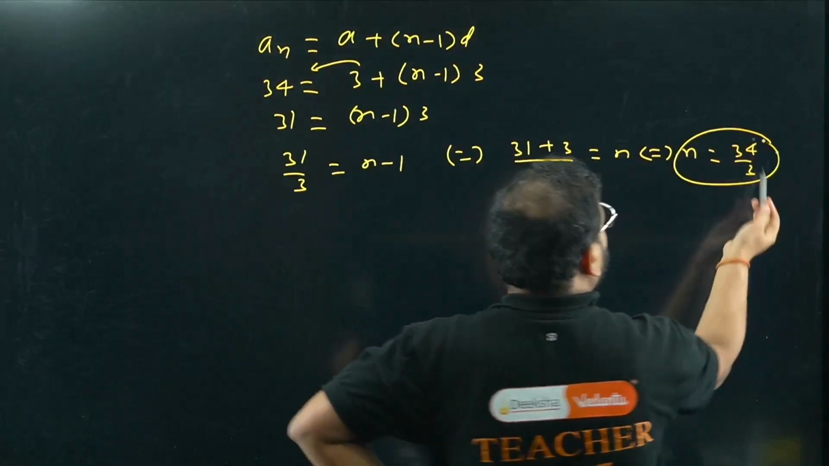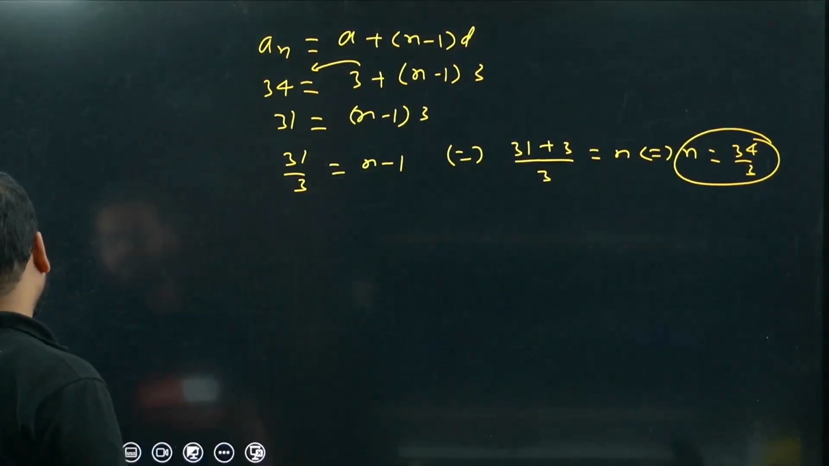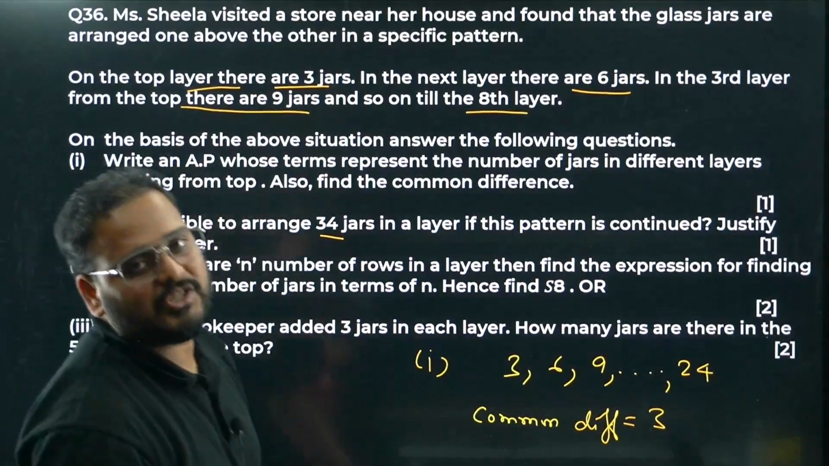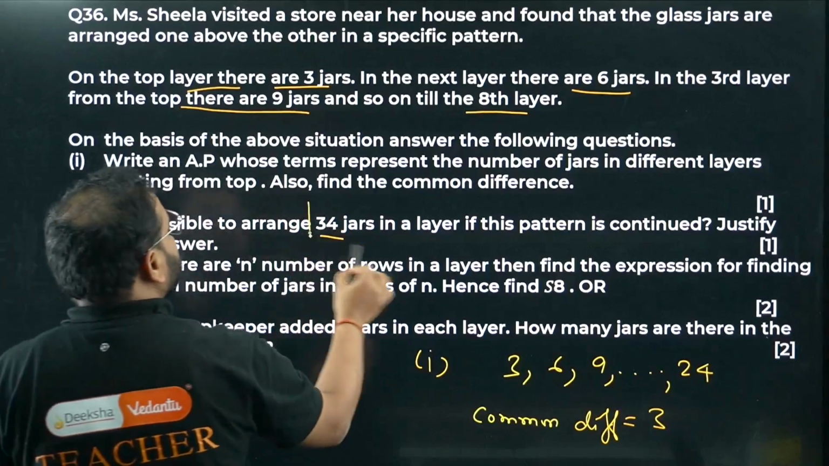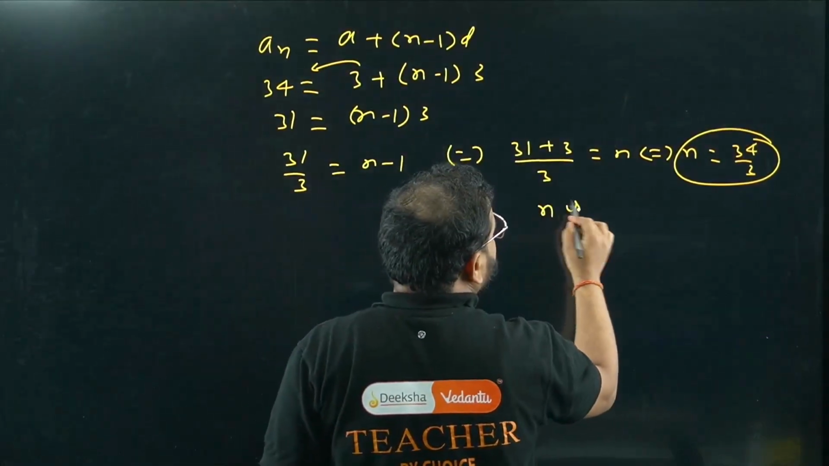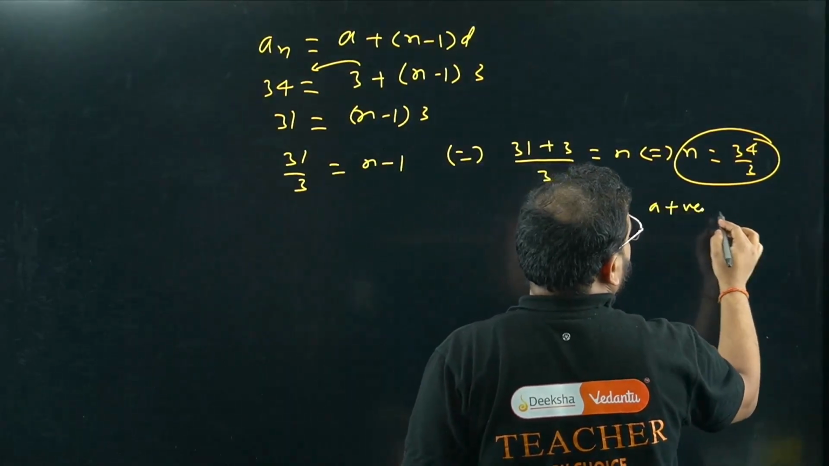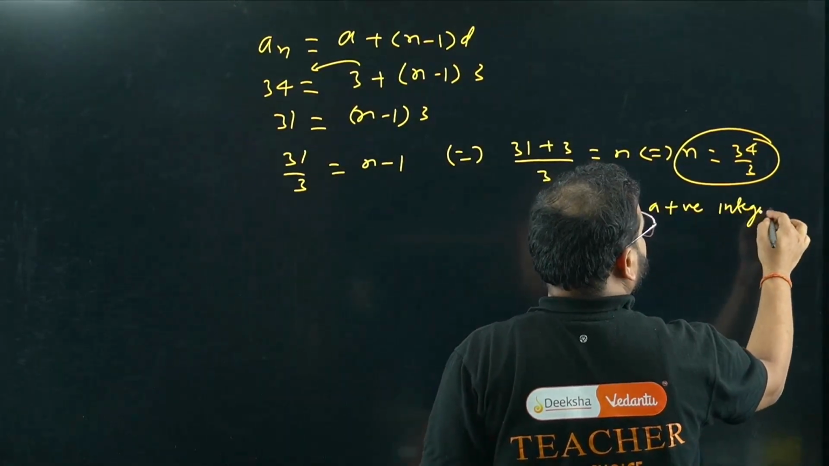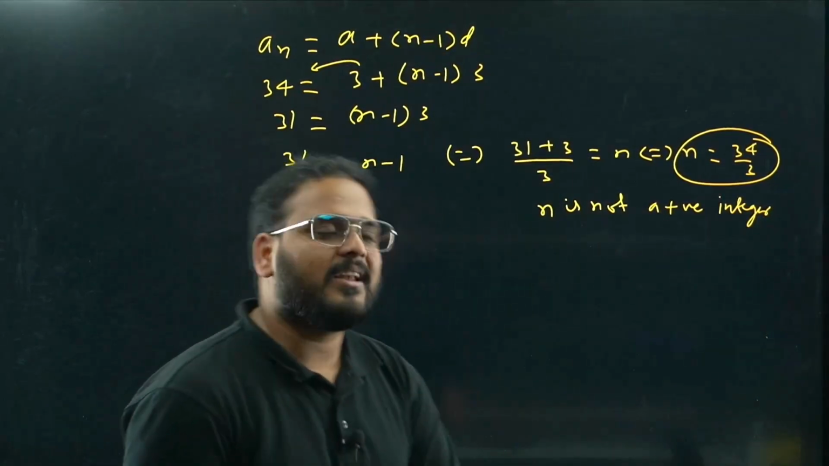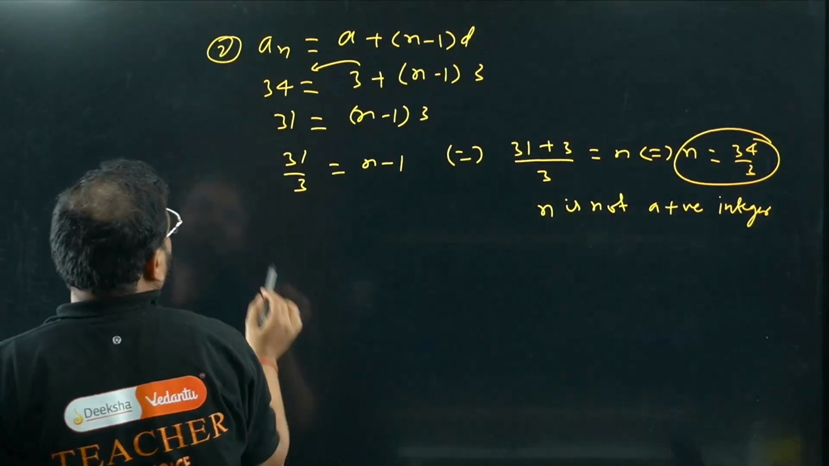Can you divide this? No, it's not a natural number. It means we actually can't get an n value for that, and the number of the layer cannot be a fraction. So that's why this is not possible. Since n is not a positive integer, we can't say that 34 jars can be arranged in any layer. So this is part 2 answer. Let's look at part 3.